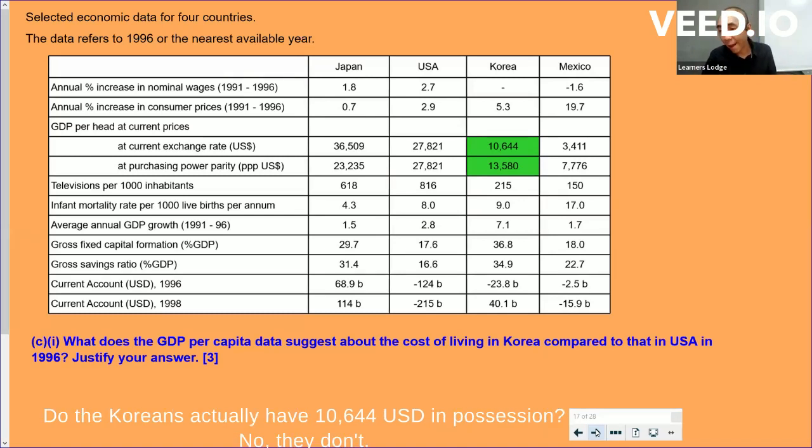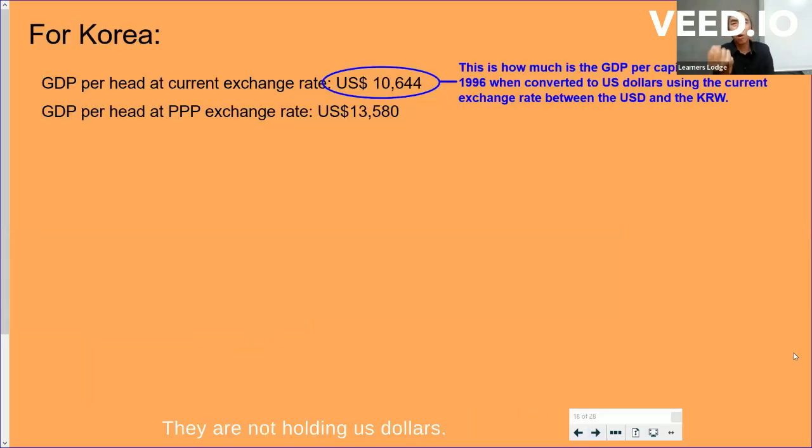Do the Koreans actually have 10,644 USD in possession? No, they don't. They are not holding US dollars, they are holding a certain amount of Korean won. Just that amount of Korean won, when converted to US dollars at that point in time, would have given them 10,644 had they chosen to perform that conversion, right? So that's what this number simply means.